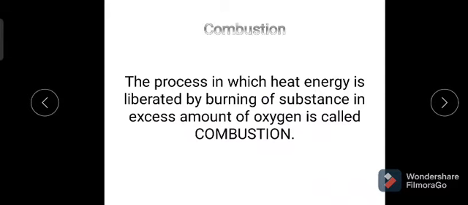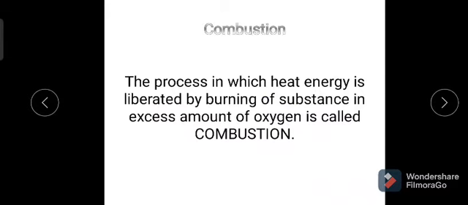Combustion is a process in which heat energy is liberated by burning of a substance in an excess amount of oxygen. It produces heat energy.